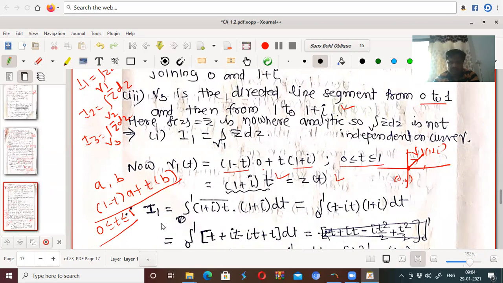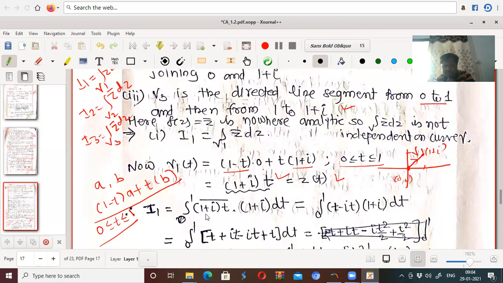Okay, therefore your I1 becomes the integral over gamma 1. Integral over gamma 1 means what? Now we have to see the value of t where gamma 1 lies, and it is 0 to 1. Therefore, integral from 0 to 1, right? z(t) means gamma(t) is (1 plus i)t.